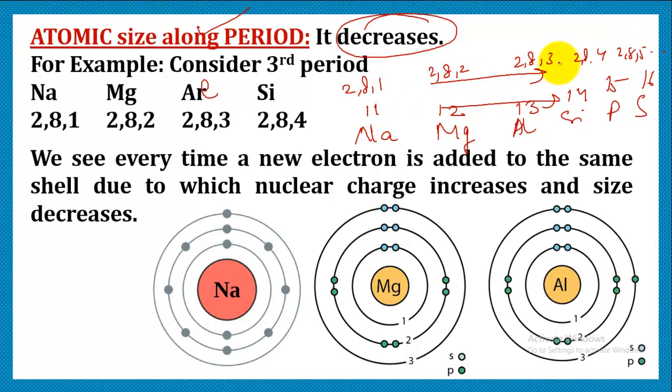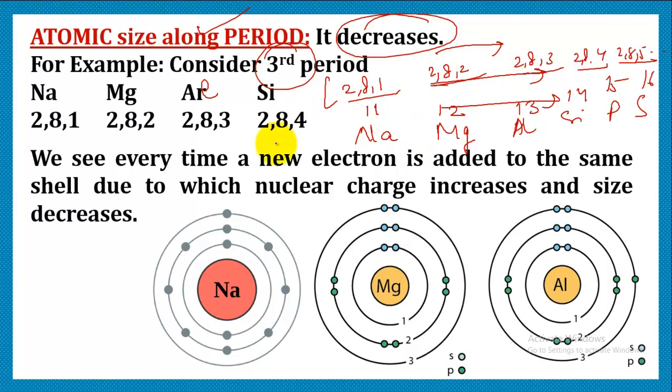So what do we get to see in this case? We see that the number of shells is the same. All of them possess 3 shells. That is the reason they belong to the third period, because we know that the number of shells corresponds to the period of an element in the periodic table. But as we move from sodium towards sulfur, every time a new electron is being added. In sodium, we have one valence electron. In magnesium, it becomes 2. In aluminium, it becomes 3. So every time we move along the period, a new electron is added into a shell.